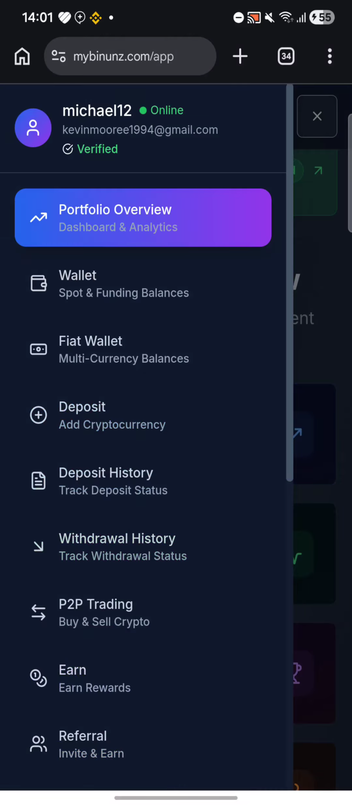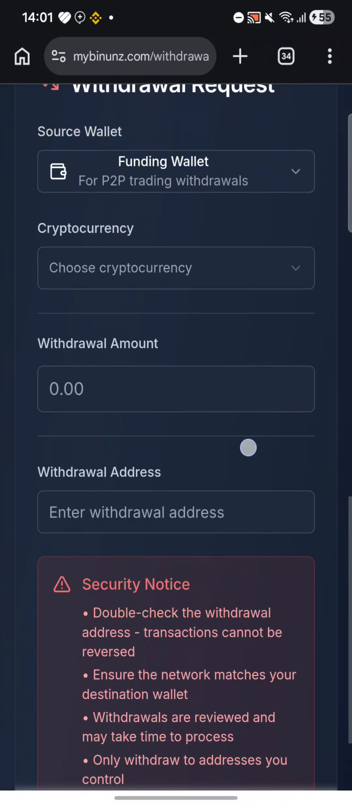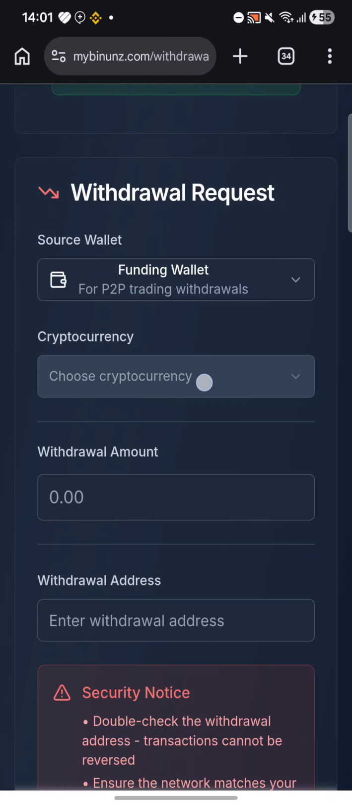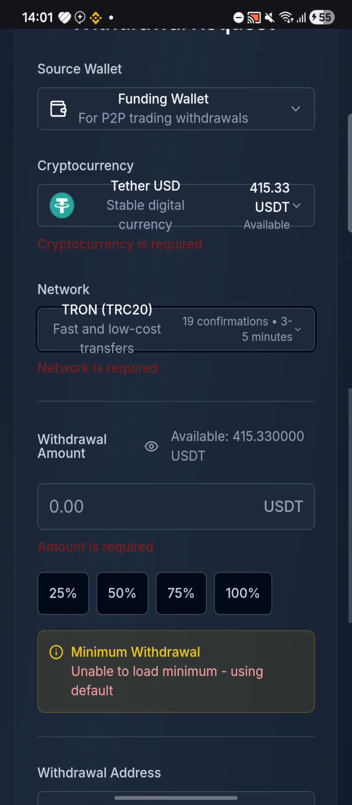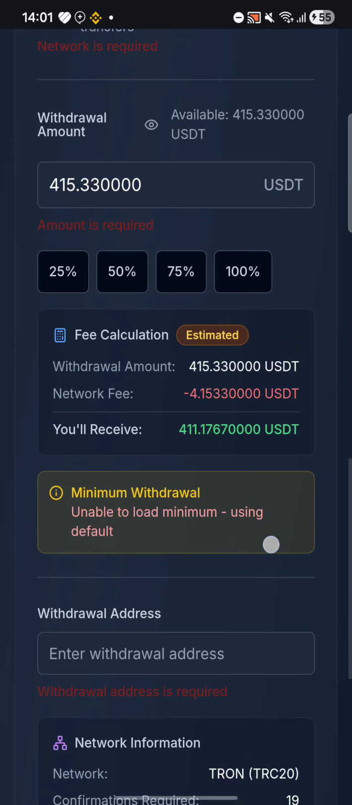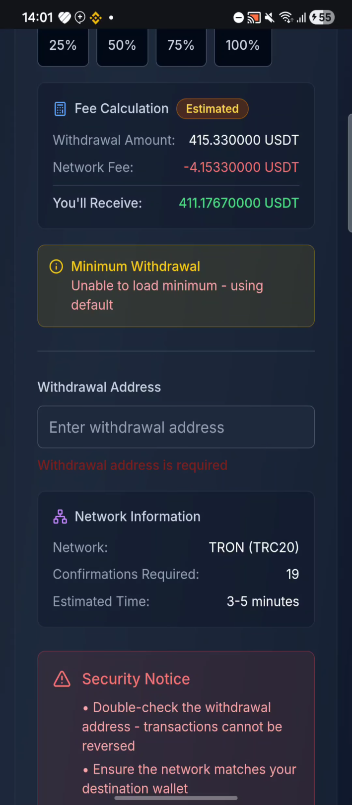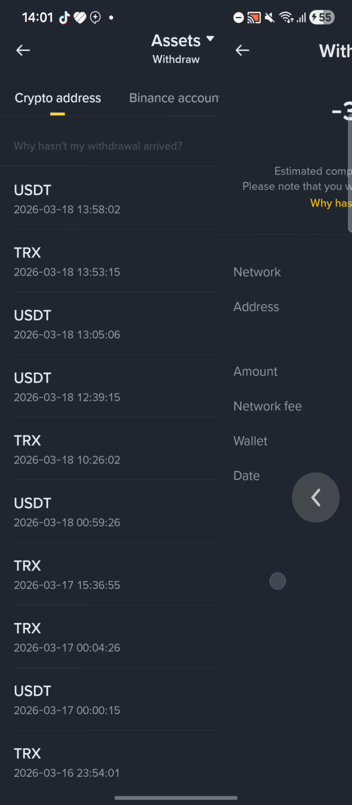So now the next step I need to do is to click on wallet and then click withdraw, and then here I'm going to choose USDT, and the network is Tron TRC20, and I'm going to put the maximum amount. The fee will be $4, and I'm now going to put my address here. I'm going to put my address for withdrawal.